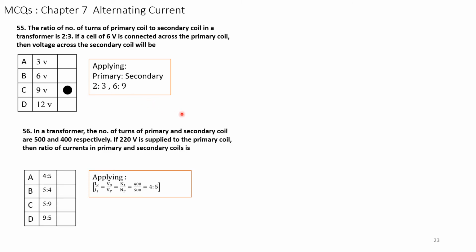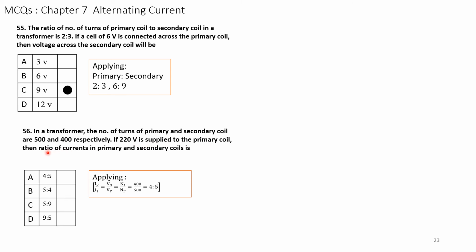Next question. In a transformer, the numbers of turns of the primary and secondary coils are 500 and 400 respectively. So N1 is 500, N2 is 400. If 220 volts is applied to the primary, that means Vp or V1 is equal to 220 volts.